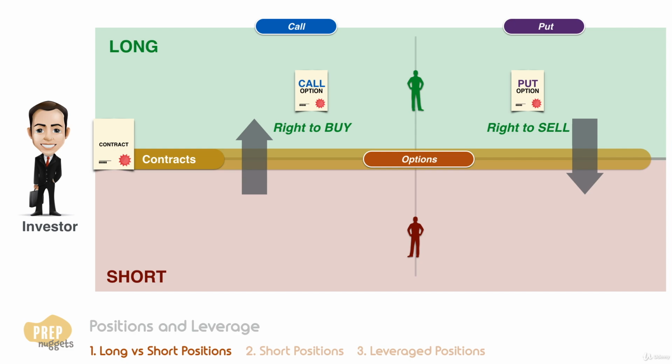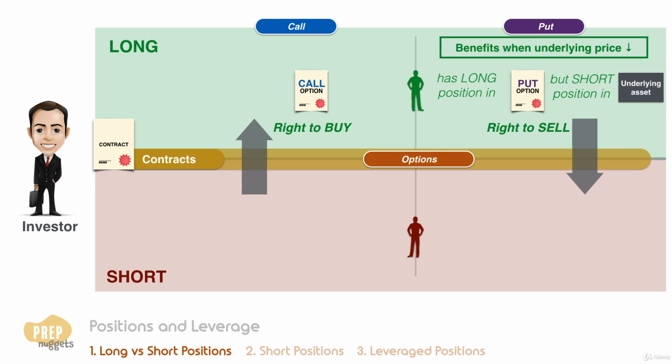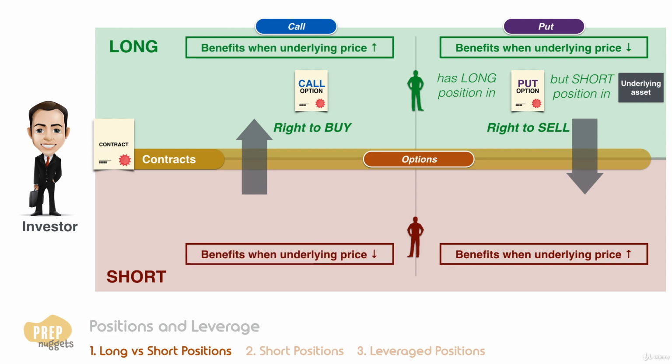Now, here is an anomaly. The put holder has a direct long position in the put option contract, but an indirect short position on the underlying. Therefore, the long put benefits when the underlying price goes down, while the short put benefits when the underlying price goes up. This goes against the common notion that the long benefits when price goes up and the short benefits when price goes down.